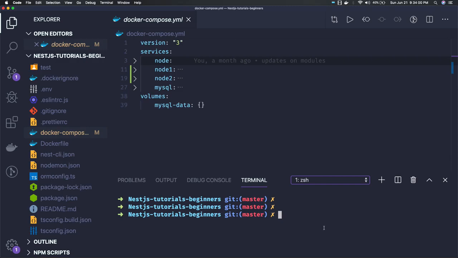Now the advantage of using Docker and Docker Compose here is that, instead of Node.js services, we can have one cache service, one middleware service, one API gateway service, and we can have a nice demo around all these different services.